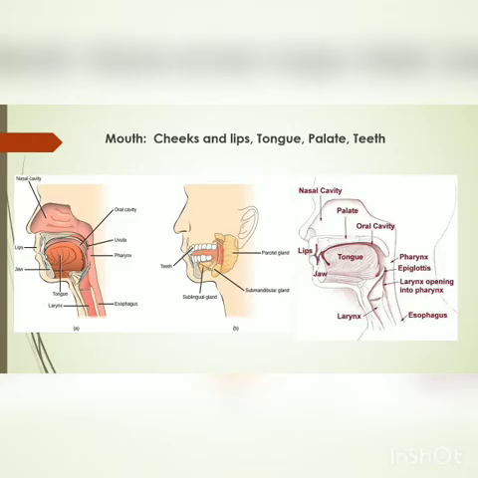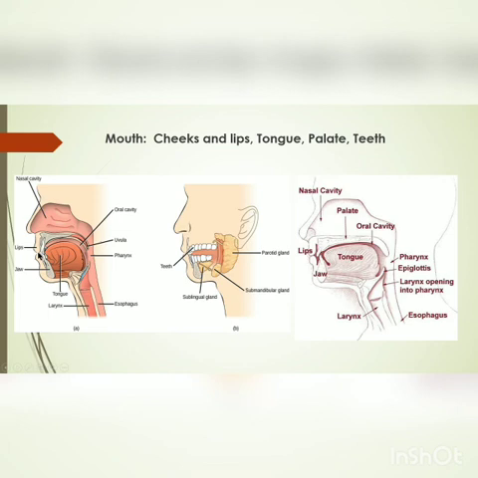So let me study the different parts. We will start with the mouth, and in the mouth we will study the cheeks, lips and tongue, palate and teeth. This is on page number 123 in your book. Kindly keep it open and underline the terms there. Cheeks and lips are highly sensitive and help in detecting the degree of hotness and the texture of the food, meaning we understand how hot or cold the food is through this, and the texture too. The lips also help in sucking and sipping of the food.